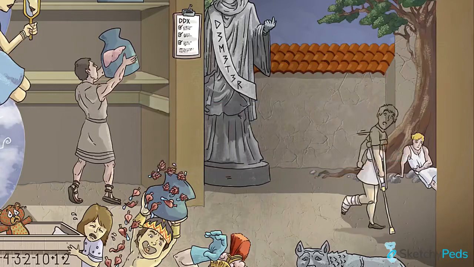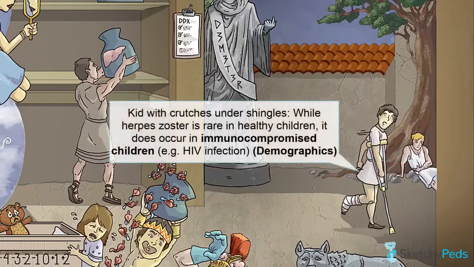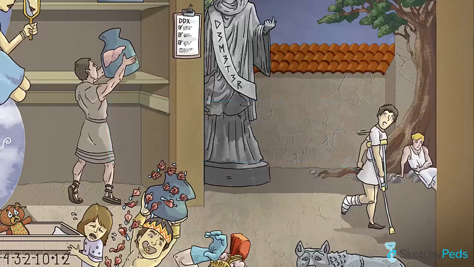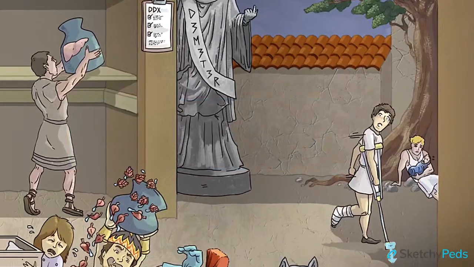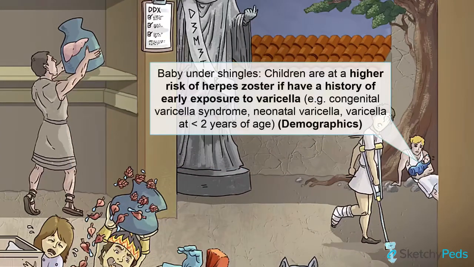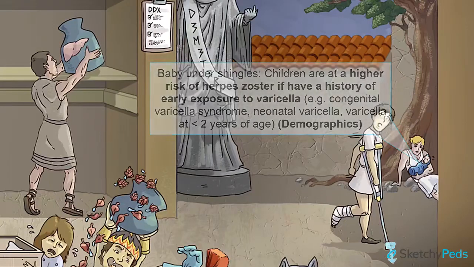While herpes zoster typically occurs in the elderly and is rare in healthy children, it does occur in immunocompromised children, such as those with an active HIV infection. So this fleeing dude here is carrying our immunocompromised crutch symbol. Children are also at a higher risk of developing herpes zoster if they have a history of early exposure to varicella. This includes congenital varicella syndrome, neonatal varicella, or patients who contracted varicella before 2 years of age.